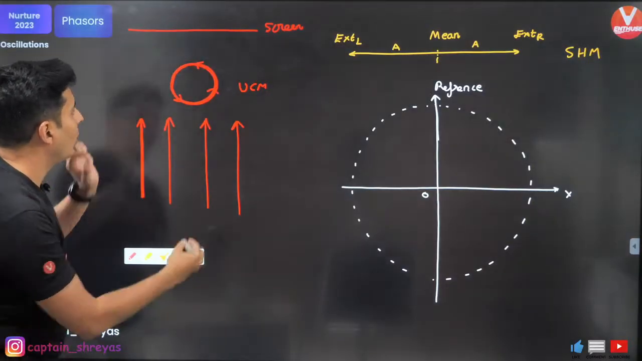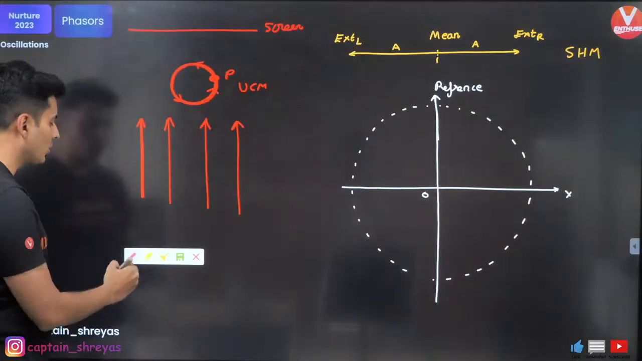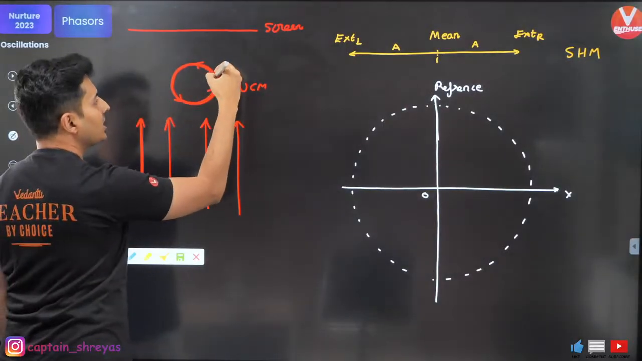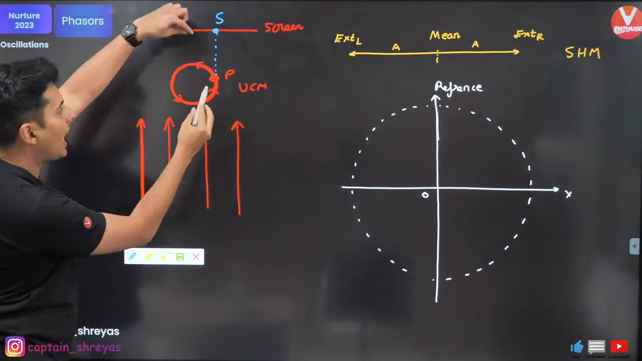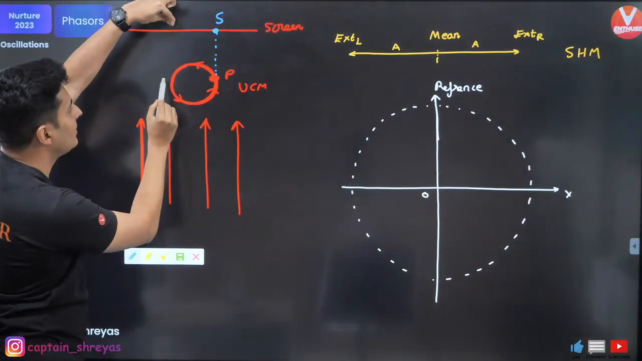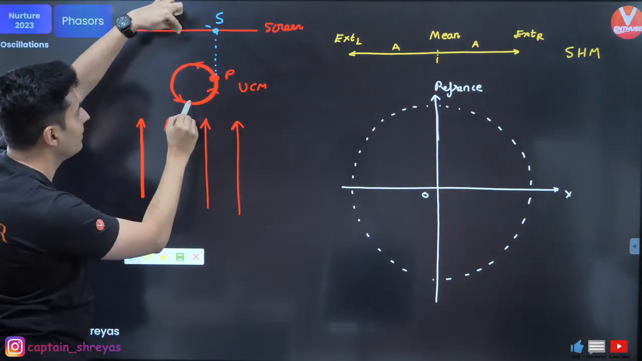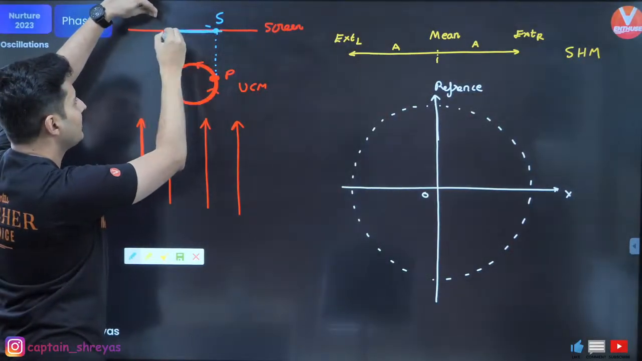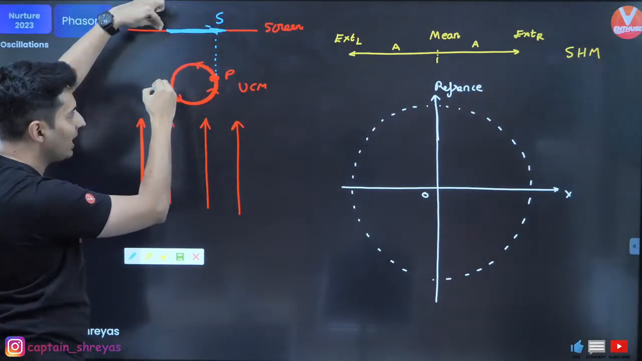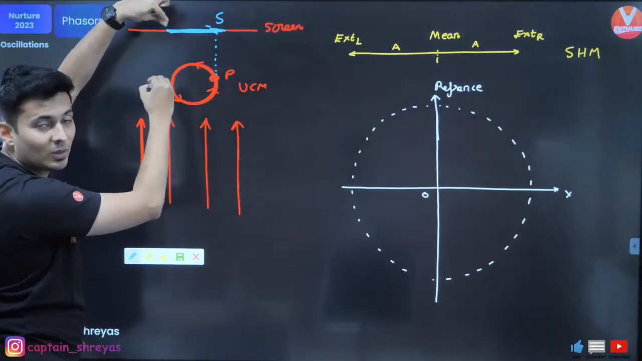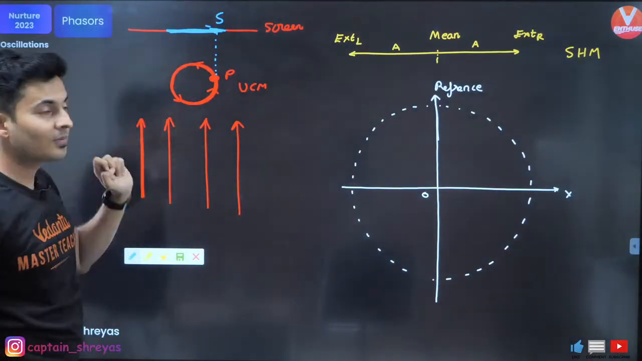How will the shadow of such a particle which is performing uniform circular motion look like? Look over here. The shadow will be formed right over here. As this point P moves, this shadow will also move. Do you see some interesting thing which is happening over here? The shadow goes only in this range. Is it not going to and fro? Is it not performing a simple harmonic motion? Can you see that? It is performing a simple harmonic motion. So this is the shadow or the projection.